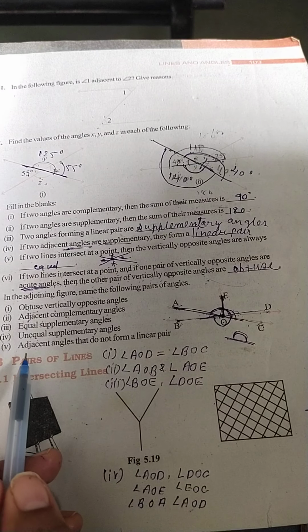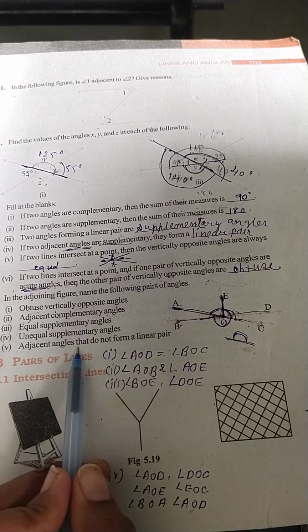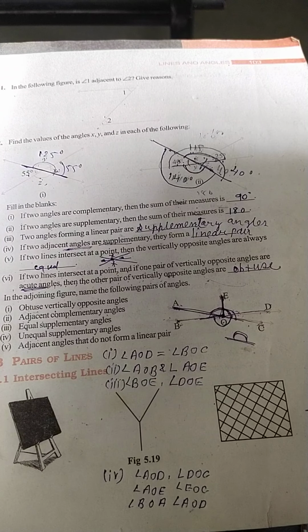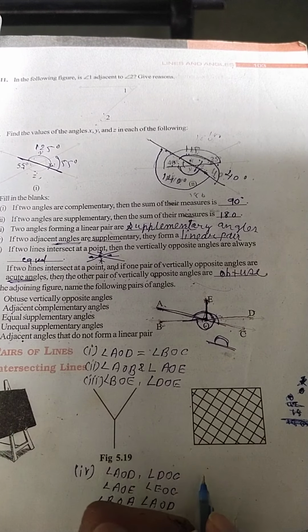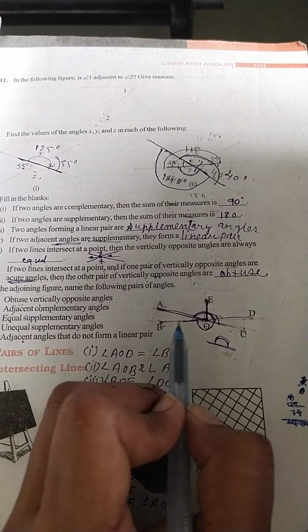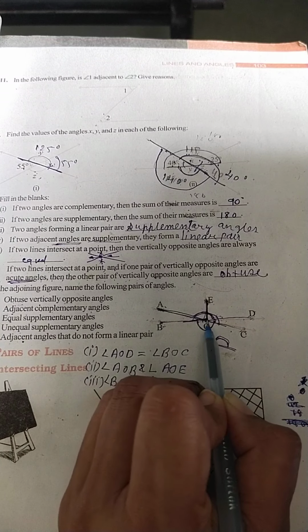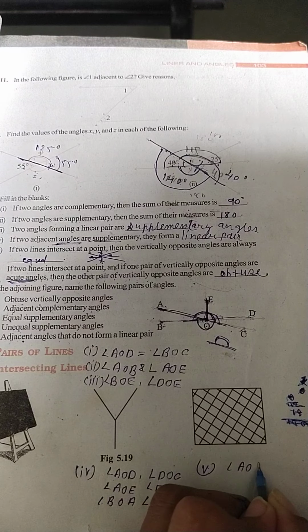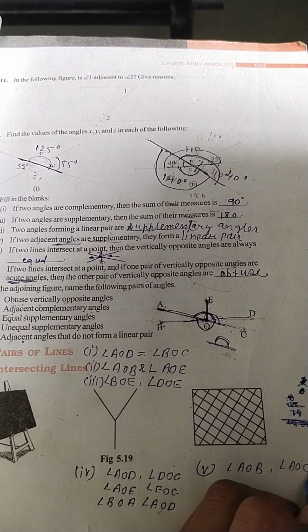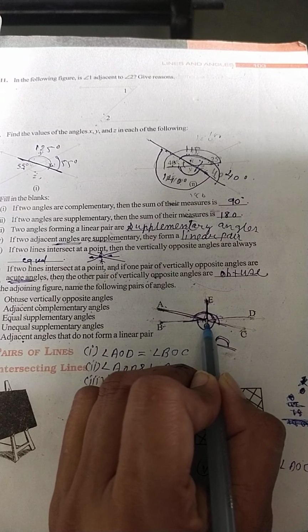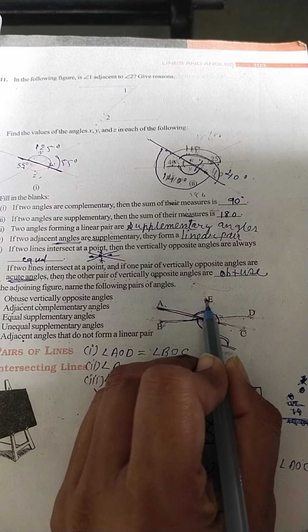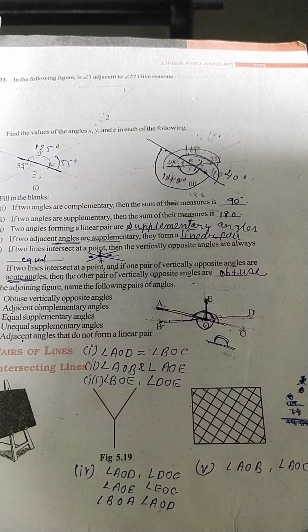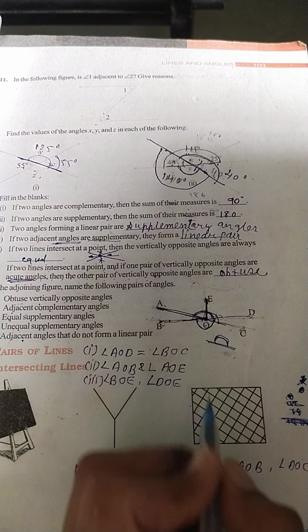Okay. Now, fifth one. Adjacent angles and that do not form a linear pair. We don't want the linear pair. It means total 180 we don't want. Just we want the adjacent angles. So I am writing answer 5 over here. Okay. Adjacent angle. So here AOB and AOE, yes or not? Angle AOB and angle AOE, they are adjacent because common arm and common vertex, but they are forming the linear pair? No, because here total is 90 degree, it's a complementary angle. Yes or not?